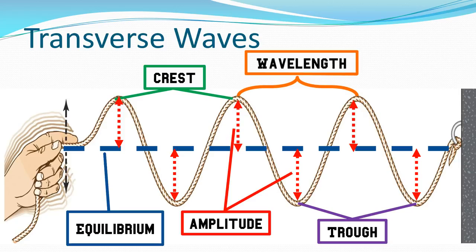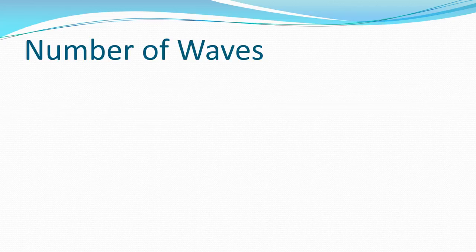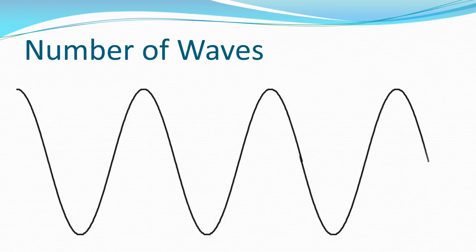A wavelength is from a crest to a crest, a trough to a trough, or it's one full wave: one crest, one trough. Let's figure out how we find the number of waves. In this case, we have a wave pattern. That's one wave, from a crest to a crest, crest to a crest, crest to a crest, and then we're left with one half wave.